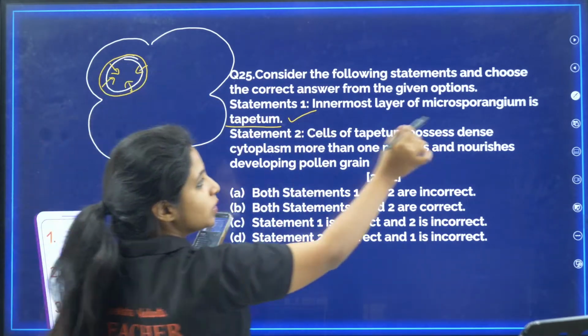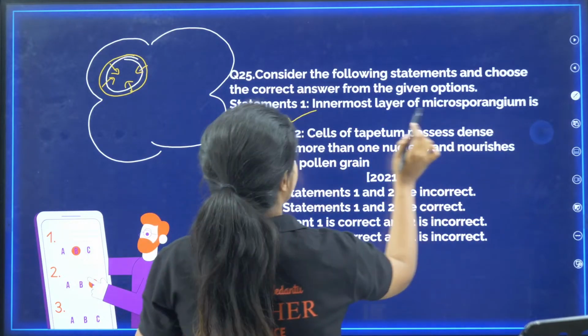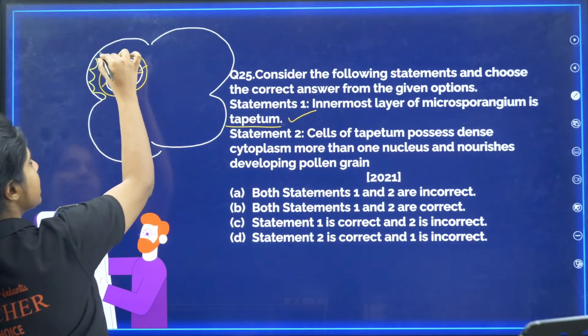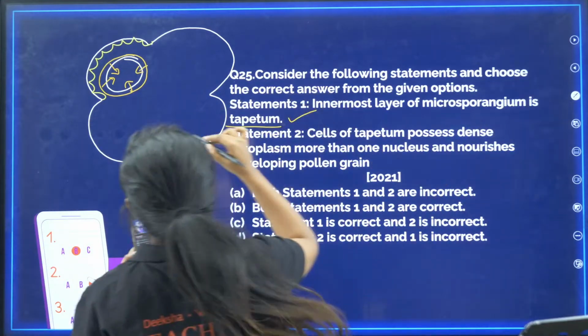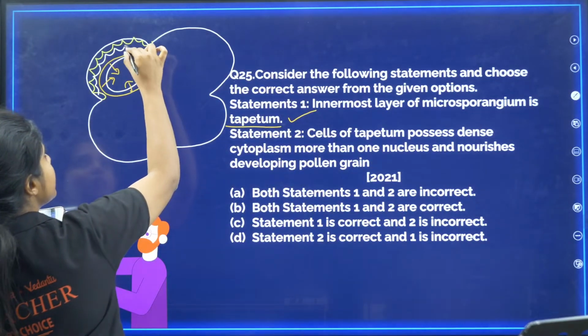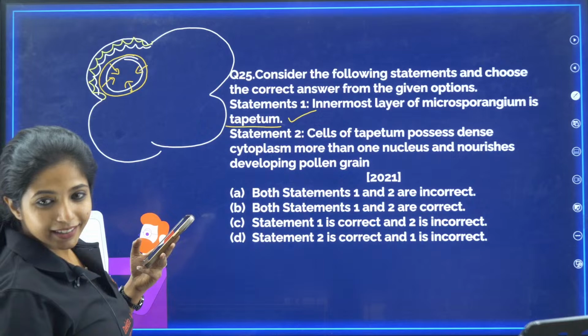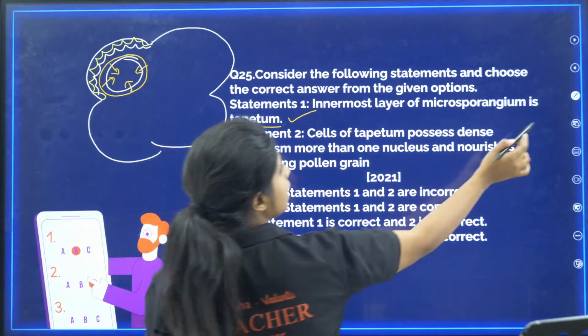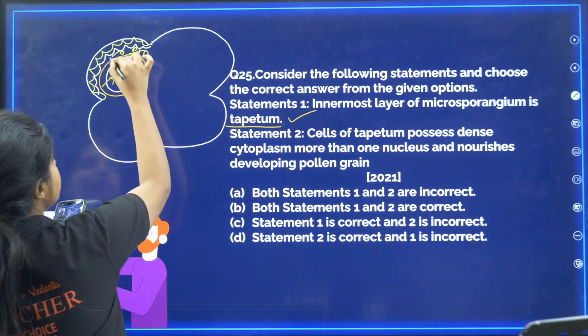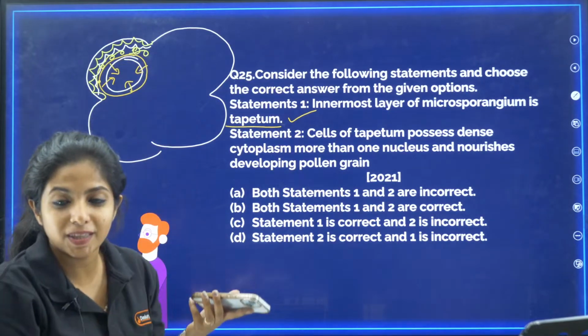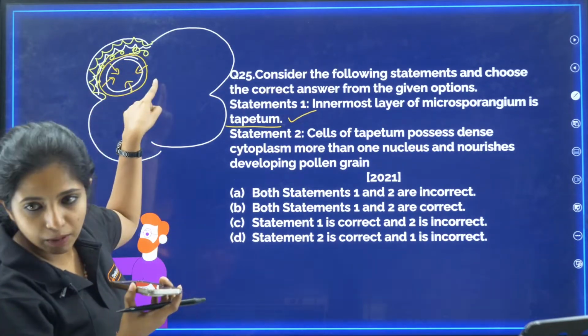Because this is actually the innermost layer. Outside you have multiple layers. The outermost layer is known as epidermis. Inside the epidermis, you have another layer which is known as endothecium. Then in between the endothecium and the tapetum, you have the middle layer because it is in the middle. So the innermost layer becomes tapetum, my dear children.